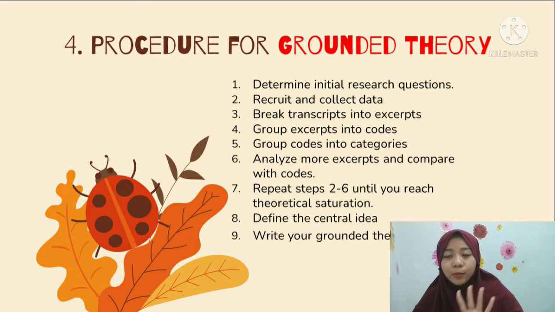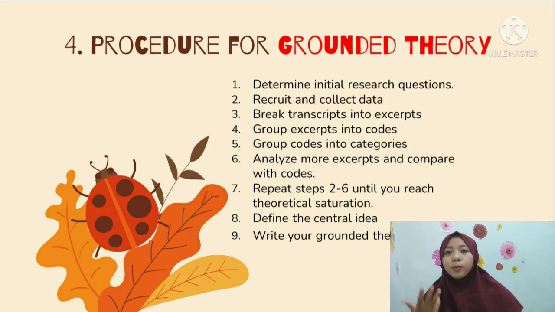The fourth point is the procedure of grounded theory. The first is to determine the initial research question. The second is to acquire and collect data, or theoretical sampling. The third is to break the transcript into excerpts, or open coding. The fourth is to group excerpts into codes, or open coding also.